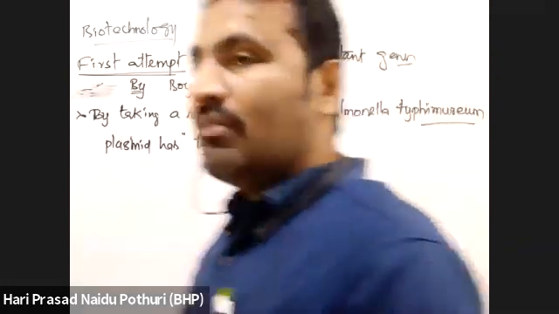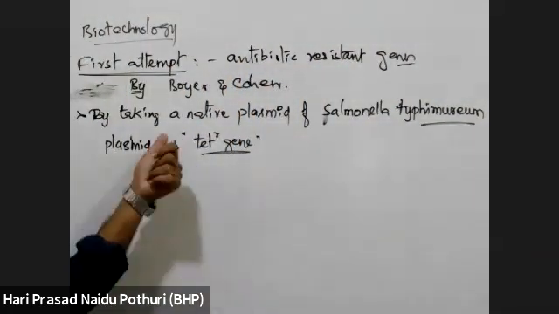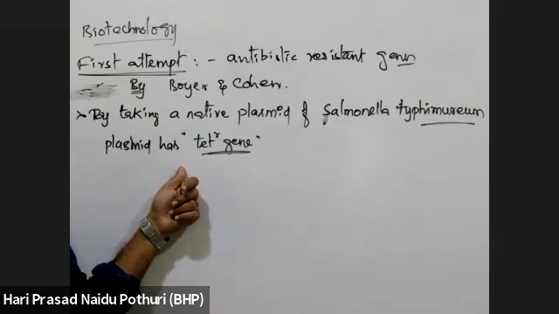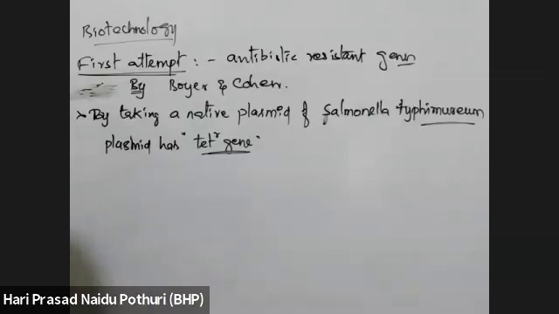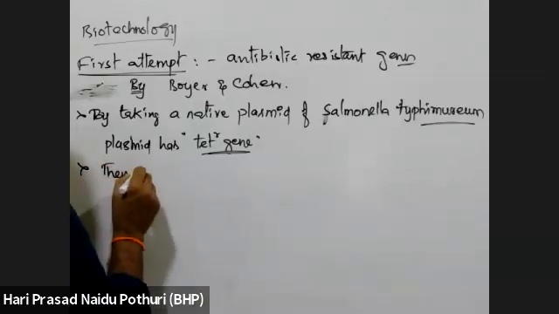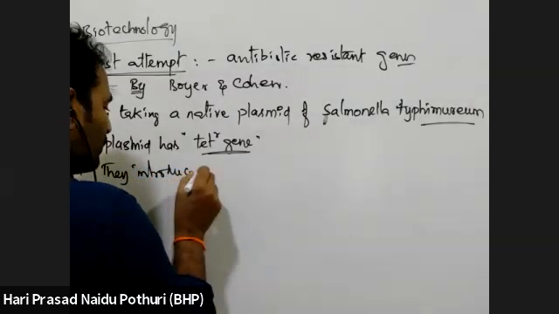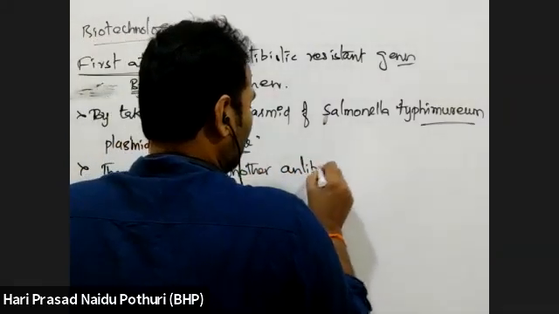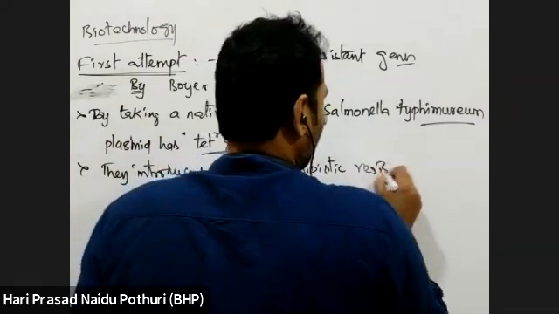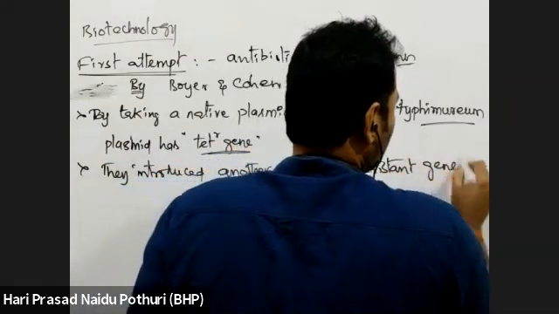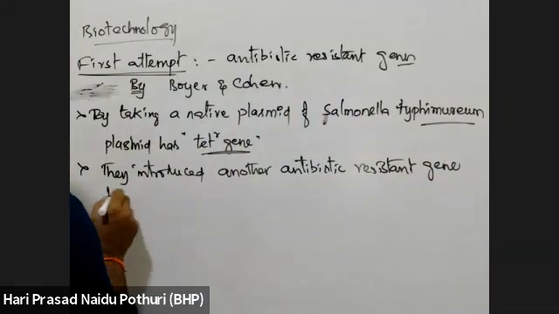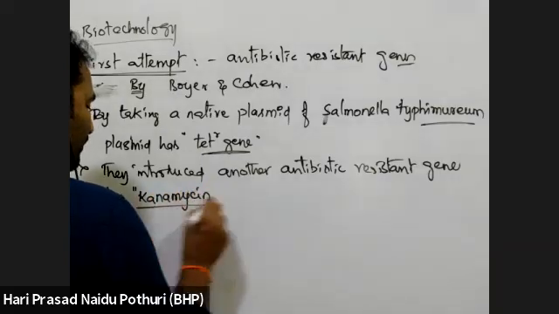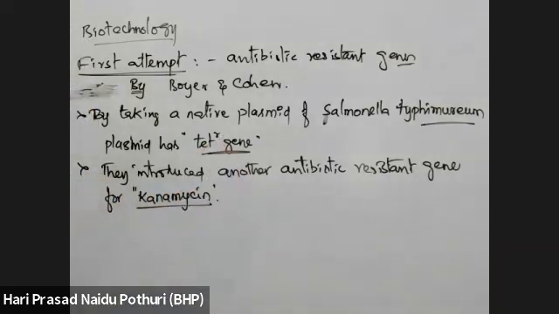Then they recombined this native plasmid into another constructor plasmid called PSC101 by introducing another antibiotic resistant gene, which is resistant for another antibiotic called kanamycin.